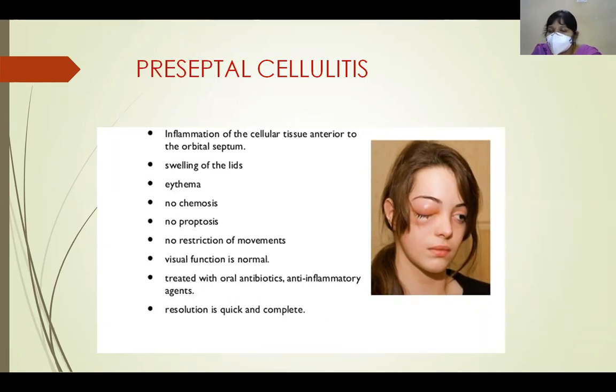So why is preseptal cellulitis important? It is important because preseptal cellulitis can spread into the orbit behind the orbital septum and lead to orbital cellulitis. Why? Because the veins here are valveless and can easily drain the infection from anterior to the orbital septum to posterior to the orbital septum. So preseptal cellulitis can lead to orbital cellulitis, and we have to identify and treat preseptal cellulitis at the earliest.